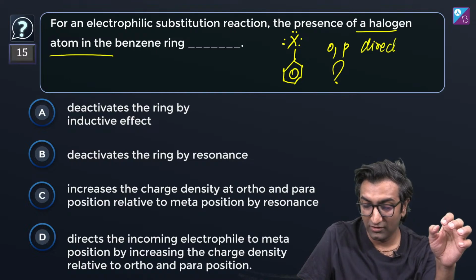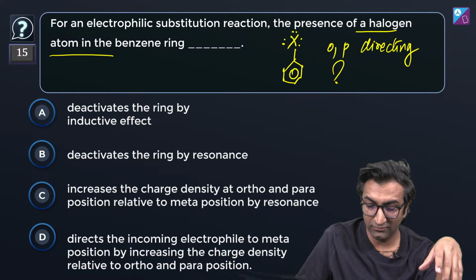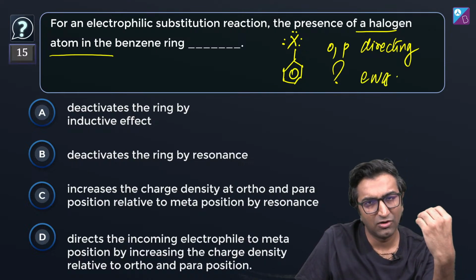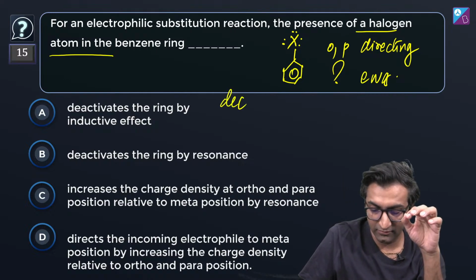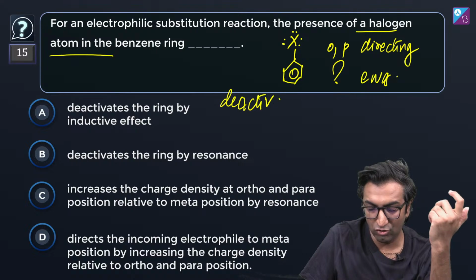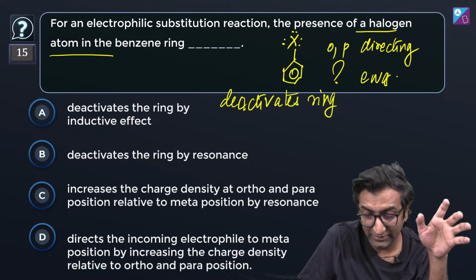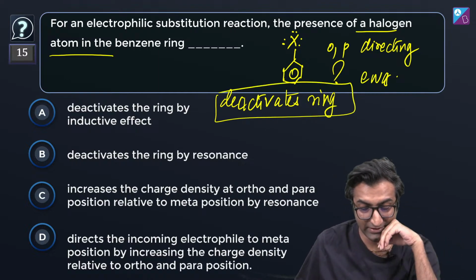But they are all highly electronegative, so the electron withdrawing nature is predominant. So it deactivates the ring. Okay, this is the theory. You probably know this already. It deactivates the ring. This is one of the most repeatedly asked things that you're supposed to know. Okay, now let's look at the options.